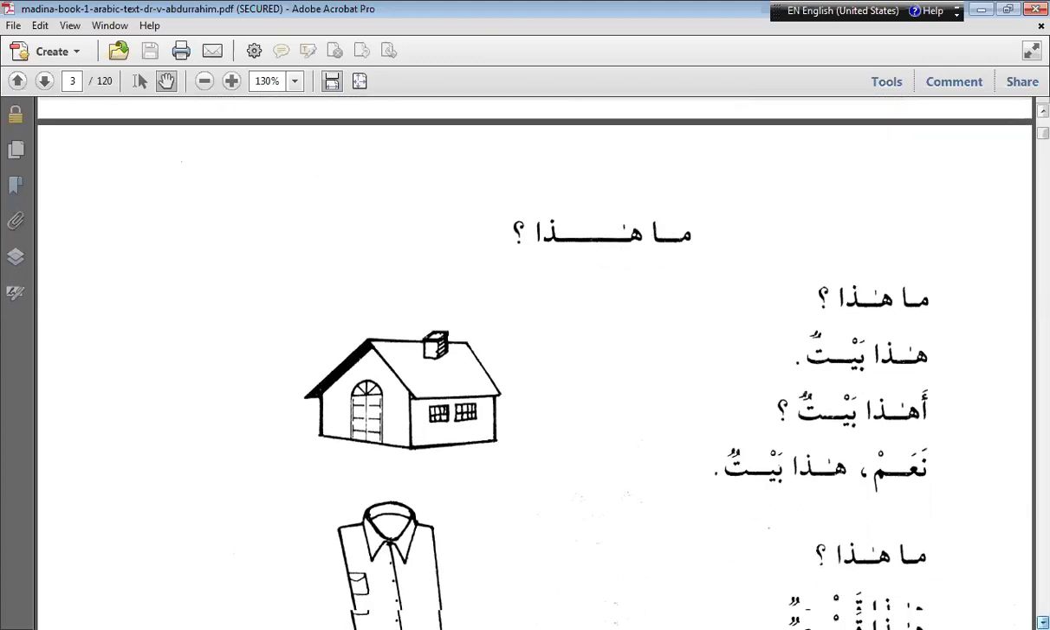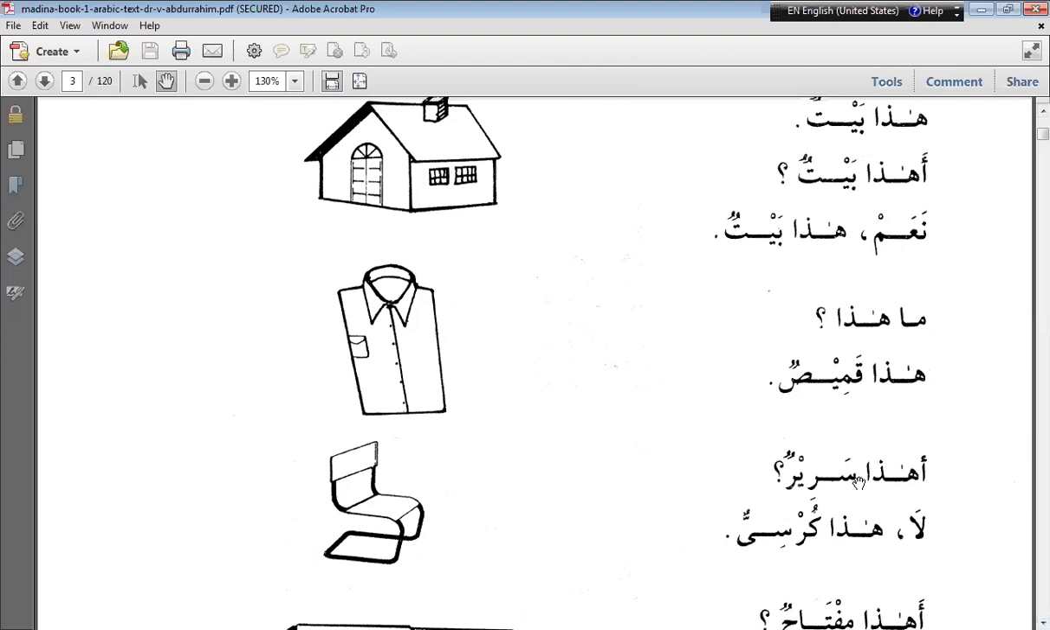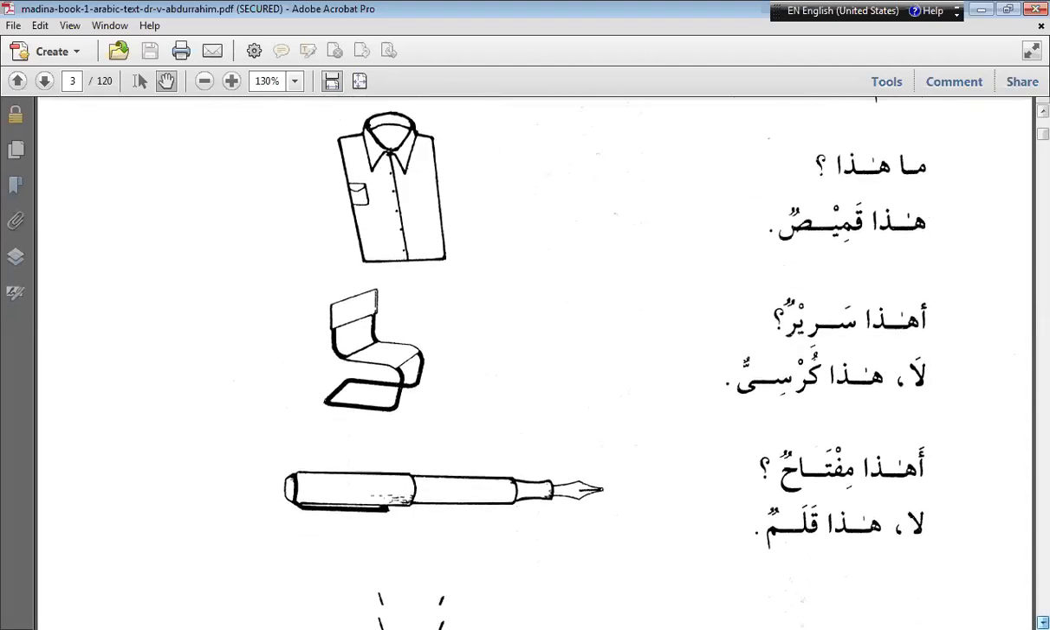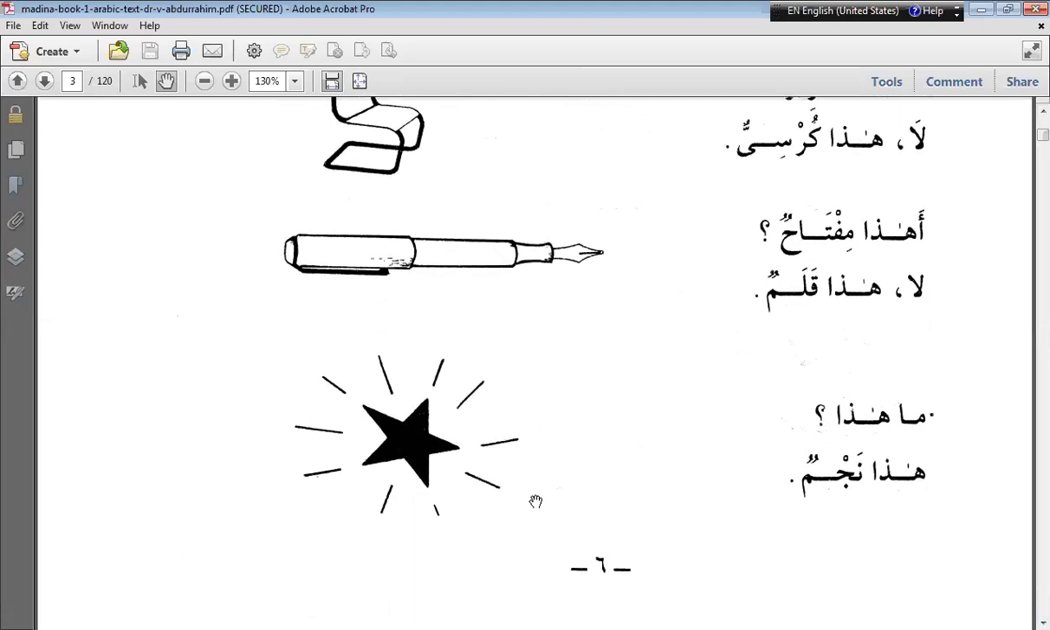Next vocab is qamisun. Haza qamisun. Not manhaza, it is mahaza. Qamisun means shirt. Now here it has been asked whether it is a bed. The answer is no, it is a chair. La, haza kursiyun. Miftah means key, and qalam means pen. Is this a key? No, this is a pen. Here najmun means star.